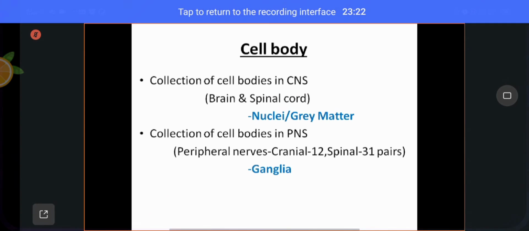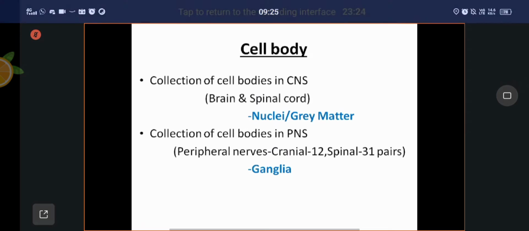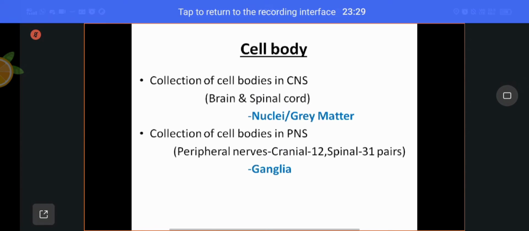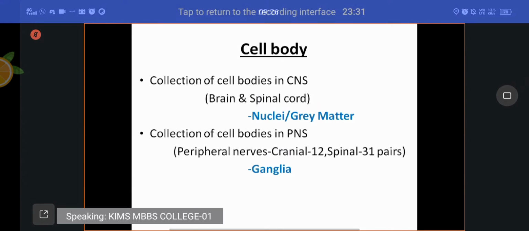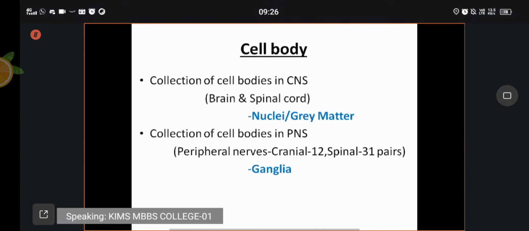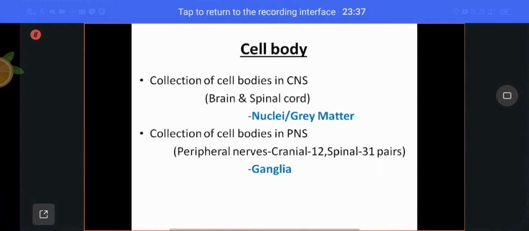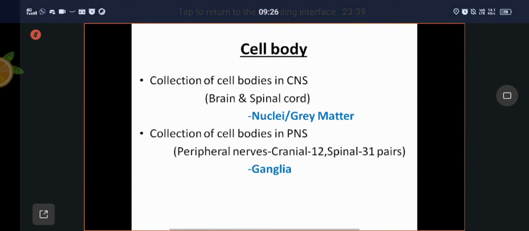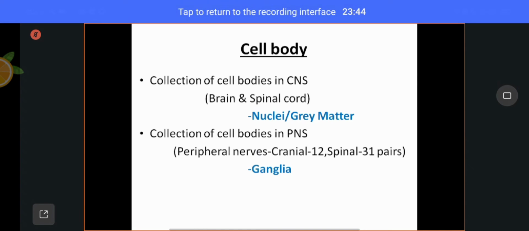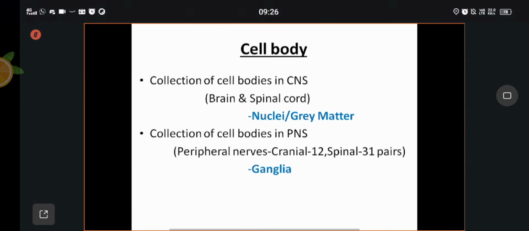This gray matter is nothing but a collection of cell bodies of the neurons within the central nervous system. Whenever you come across gray matter, you have to recollect that all the cell bodies are gathered in the gray matter.